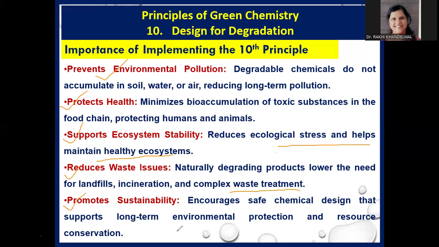And it promotes sustainability because it encourages safe chemical design that supports long-term environmental protection and resource conservation. So these are the importance of implementing the 10th principle of green chemistry, that is, design for degradation. Basically, if we design chemicals such that they degrade in the environment easily, we can save our environment and we promote sustainability also.